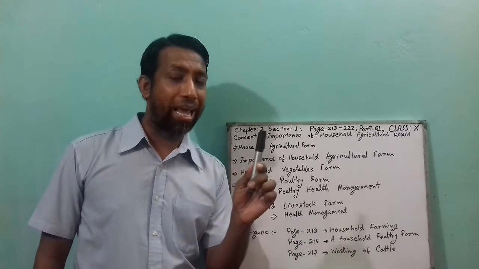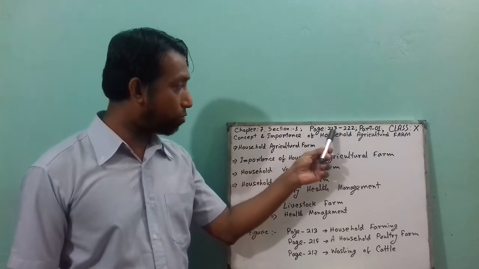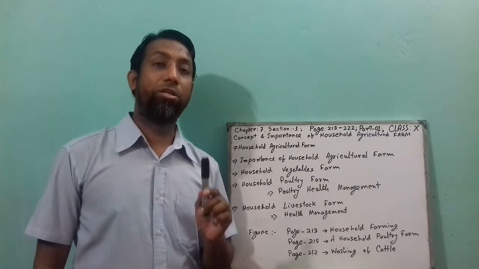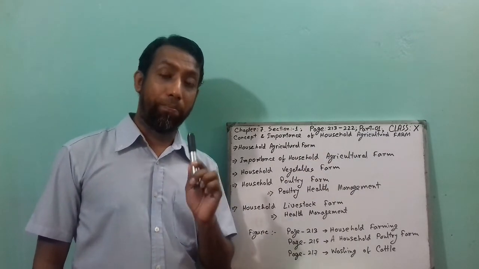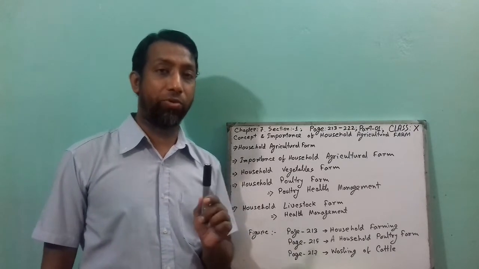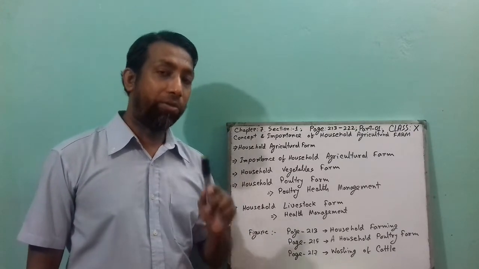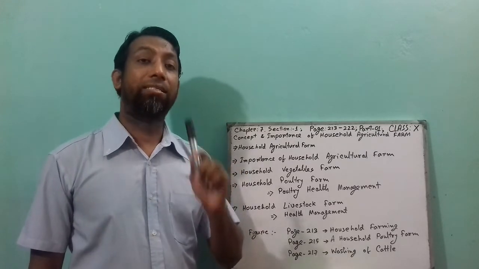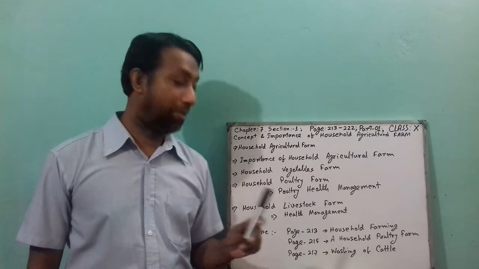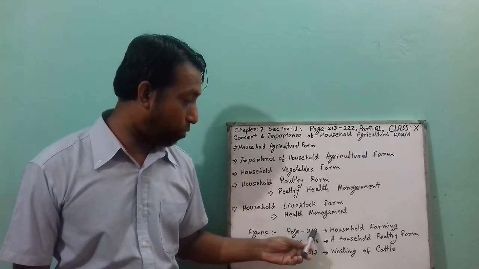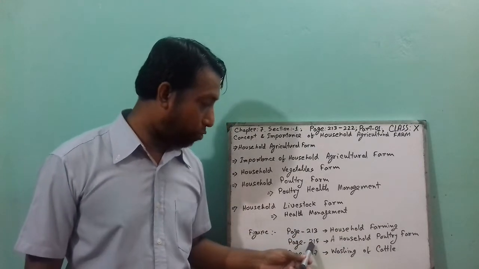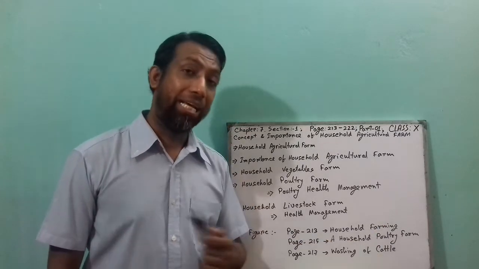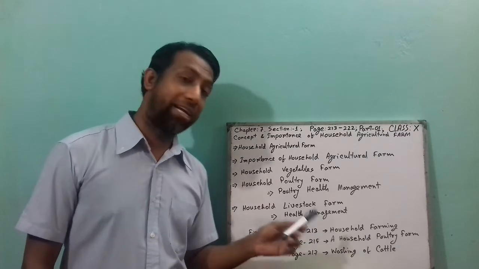Always underline every line from 1, 2, 3 to 222 for your MCQ question, because the textbook is helpful for your MCQ. And for example, in CQ or creative questions, you may get some figure in your stem, like page number 213 household farming, page 215 a household poultry farm, and page 217 washing of cattle. Then you have to write the related answer.